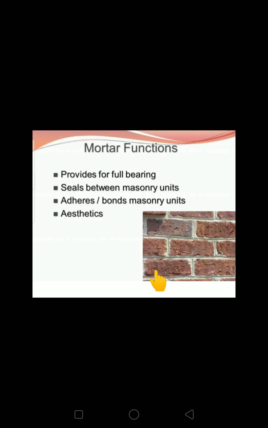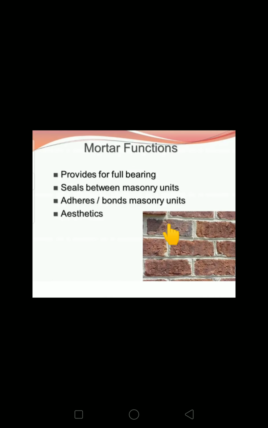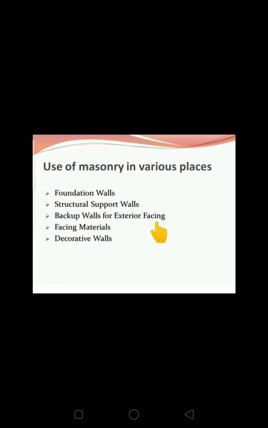Here these are the brick courses. This is the first course and this is the second course. In between the brick courses we use mortar, in the joint. How does it act? Mortar acts as a seal between the masonry units, meaning between this masonry unit and the second masonry unit. It provides proper bond and adhesion, and aesthetics, it gives a good appearance also. So this is the main function of mortar in brick masonry or stone masonry.